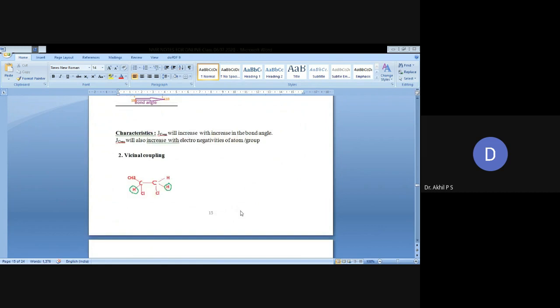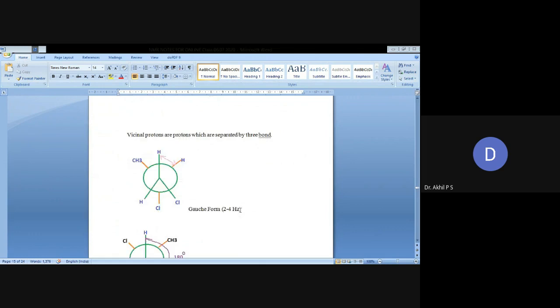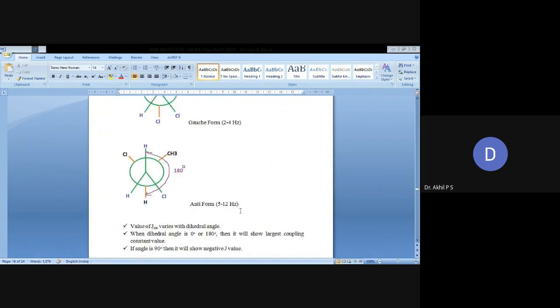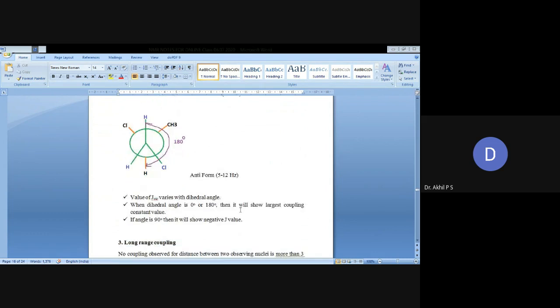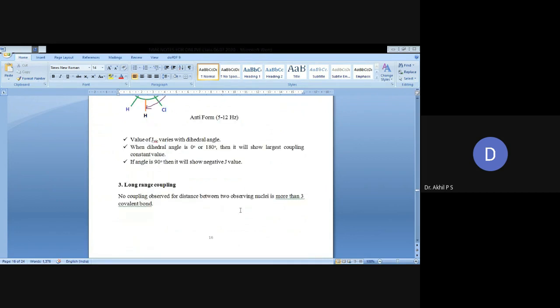Next one, vicinal coupling. It is also known as three-bond coupling. Vicinal protons are the protons which are separated by three bonds. Two types are there, gauche form and anti form. The value of vicinal coupling varies with the dihedral angle. When the dihedral angle is 0 or 180, it will show the largest coupling constant value. If the angle is 90 degrees, then it will show a negative J value.